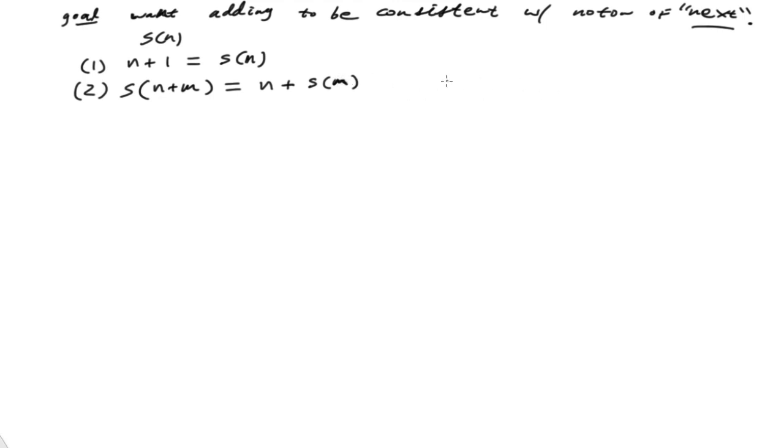And the idea here is that one way to characterize this is that the S function commutes with addition.